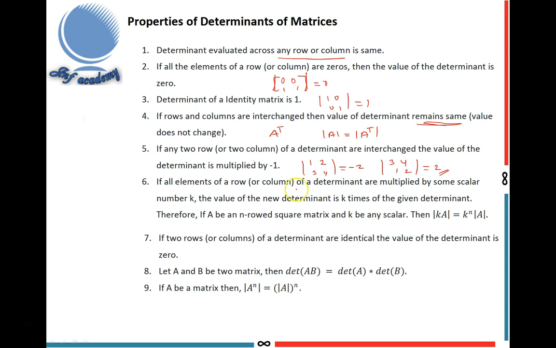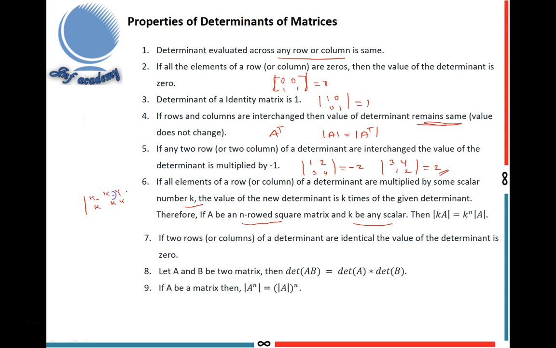This is the example. If all elements of a row of a determinant are multiplied by some scalar k, the value of the new determinant is k times the given determinant. Therefore, if A is an n by n square matrix and k is any scalar, then determinant of kA equals k power n into determinant of A, because all the elements are multiplied by k.